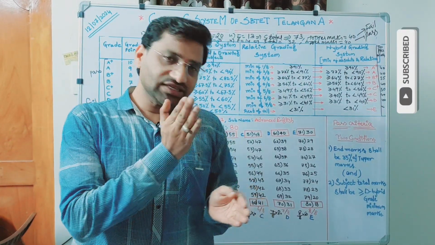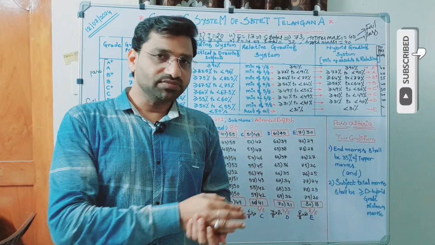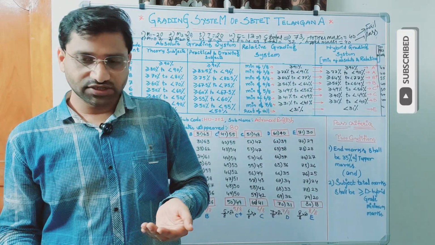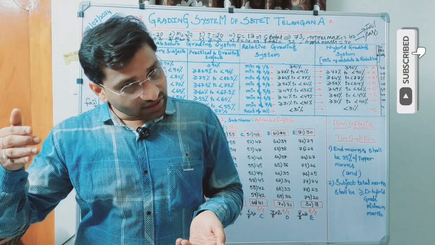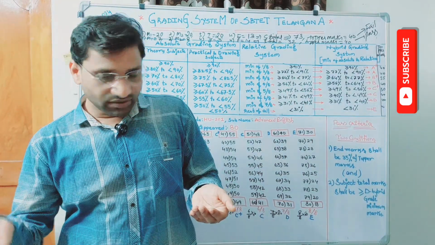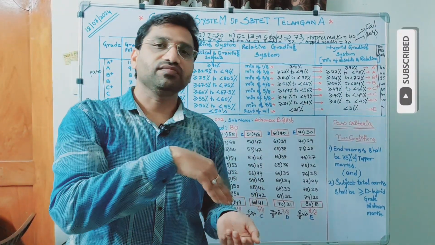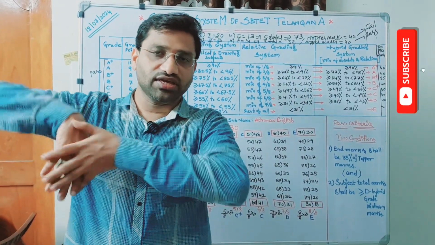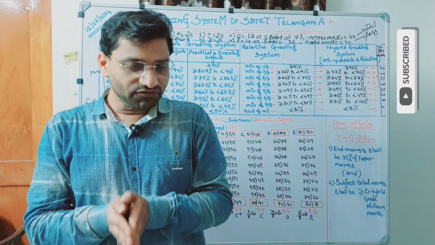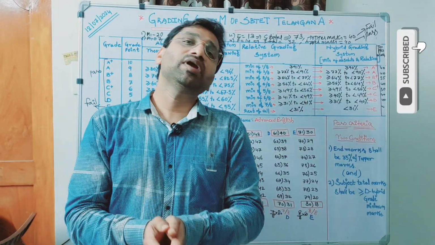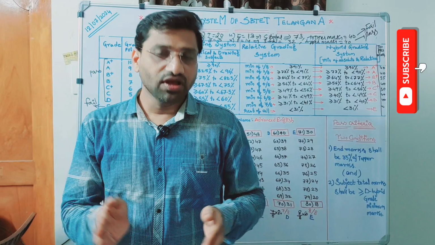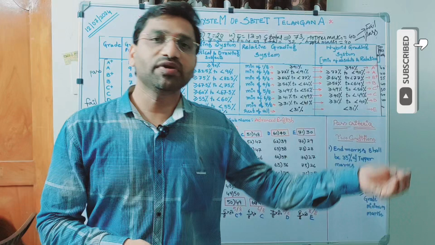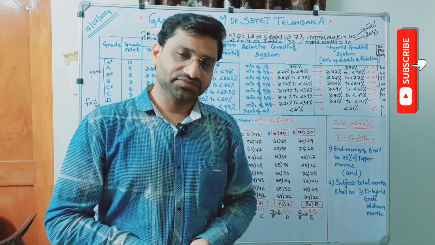once a candidate has the regular examination, he passes in some subjects, he fails in some subjects. The same subjects he will write in supplementary, right? To assess that supplementary result, we should again compare his performance only with his batch, not with the batch he sat with and wrote in the supplementary examinations. So for supplementary results, there is no separate grading system. Whatever grading system is available for his regular examination, the same will be taken and compared and will be given as a result.